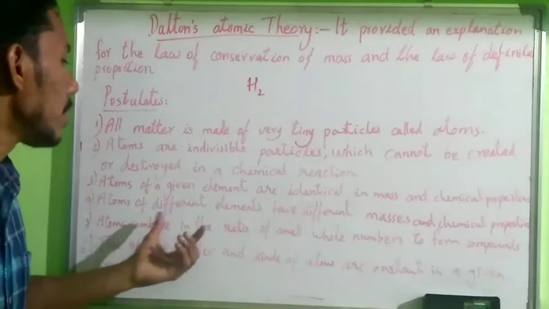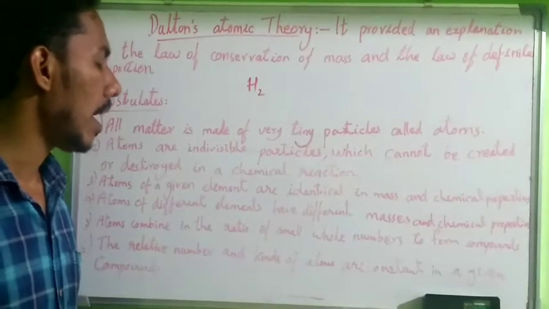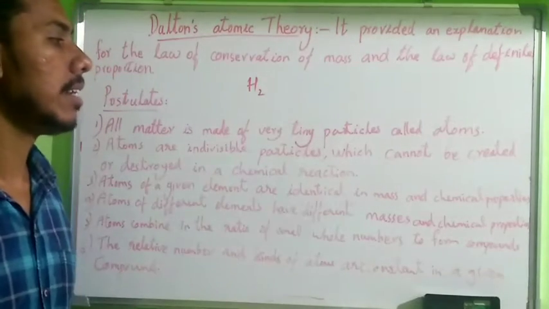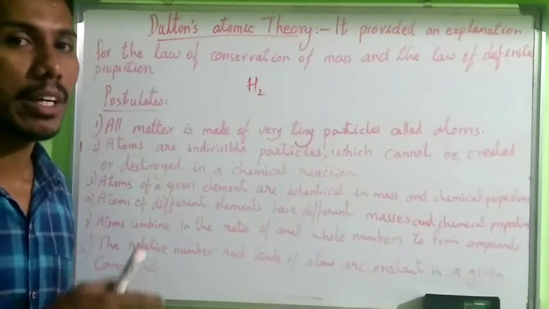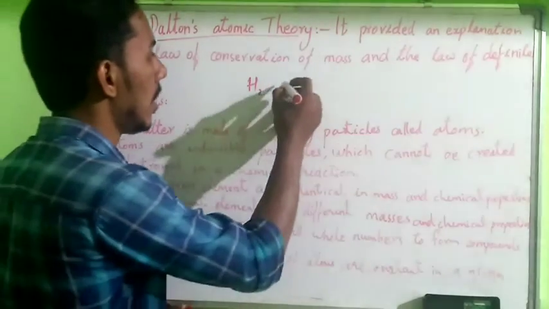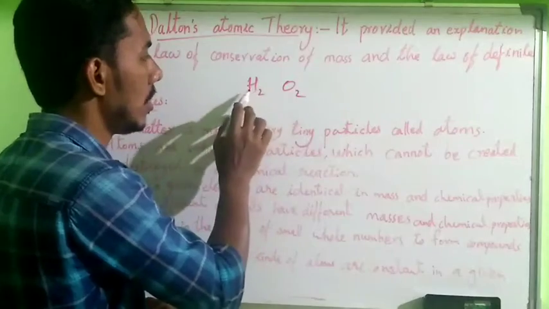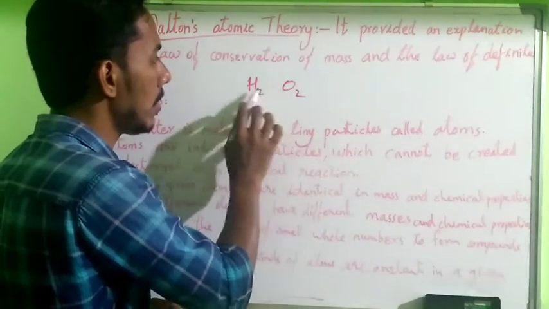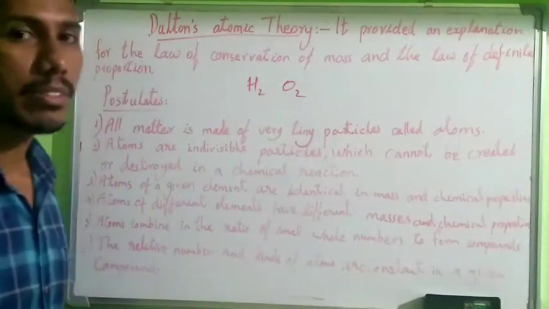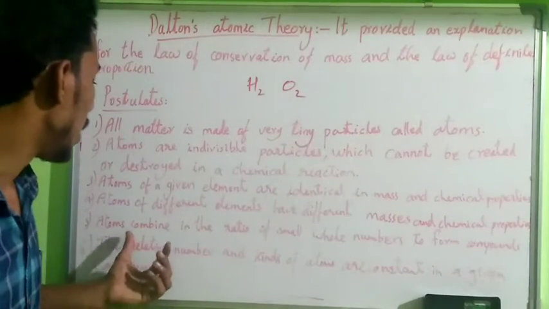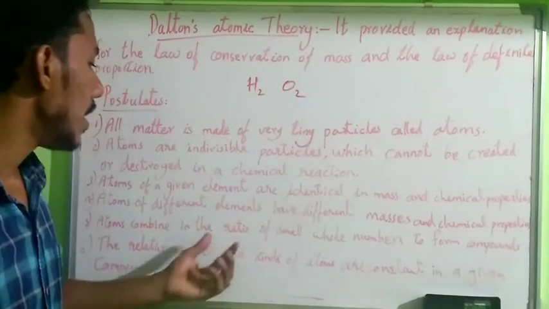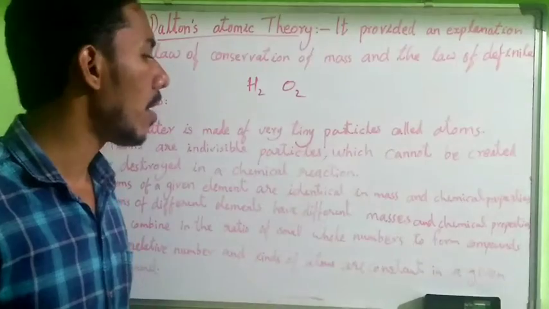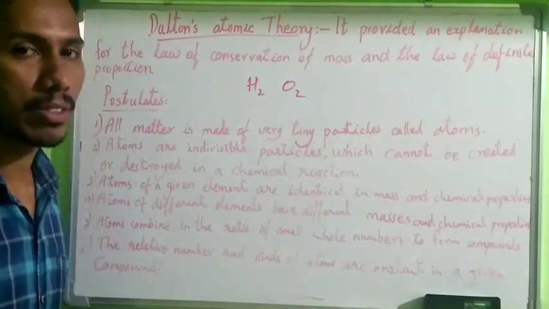Then atoms of different elements have different masses and chemical properties. Atoms of different elements, hydrogen and oxygen: this atom and this atom are different. Then atoms combine in the ratio of small whole numbers to form compounds.